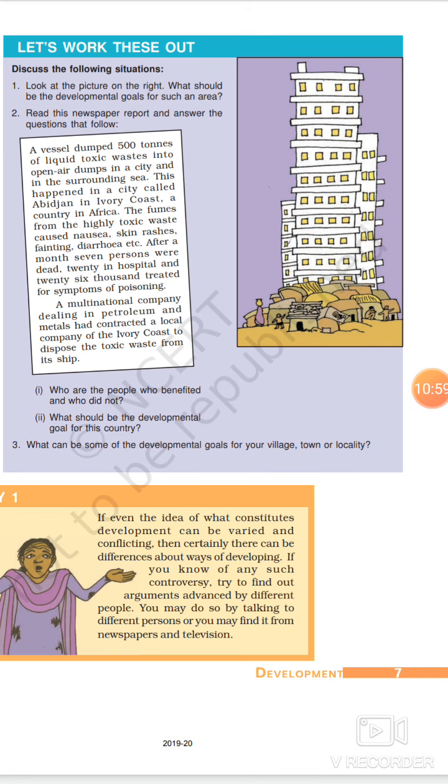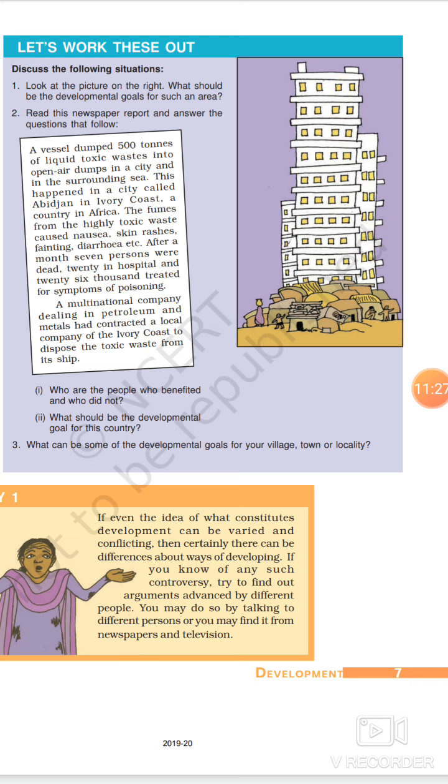What does it state? Who are the people who benefited and who did not? By going through the passage, you will understand there is a place where toxic material has been dumped. Those who are dumping that toxic waste, they are benefited from this, and those people living in that area, this is the area of Abidjan in Ivory Coast, these are the people who are not benefited.